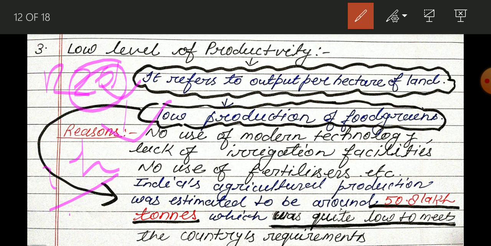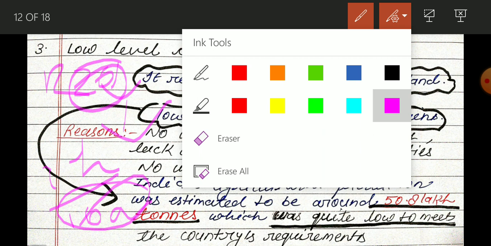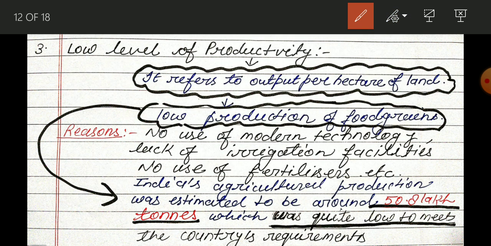Because his per hectare productivity is only 10 quintal. Okay, student, so when there is low productivity, there will be low production. The reason for this low productivity and low production is that at that time the tillers or cultivators were not using modern technology. There was a lack of irrigation facility. There was no use of fertilizer, pesticide, insecticide.